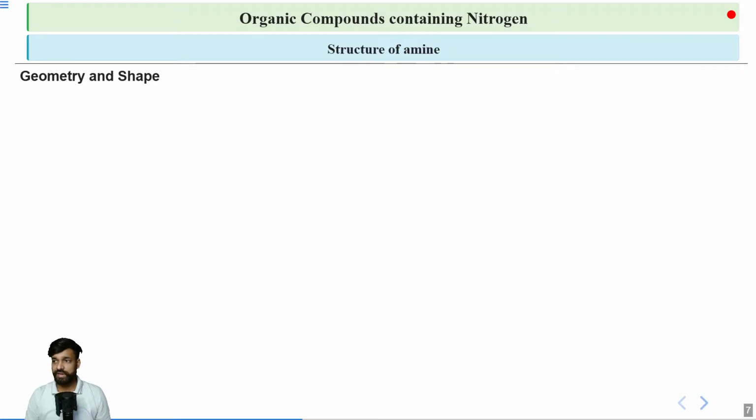Now what is geometry and shape? You must always remember the difference between the two. When we talk about shape, shape does not include your lone pair at all. It only talks about the molecular structure and excludes the electrons or the lone pairs. But if you are talking about geometry, then we include both the lone pair and the bonded atoms to determine the complete thing.